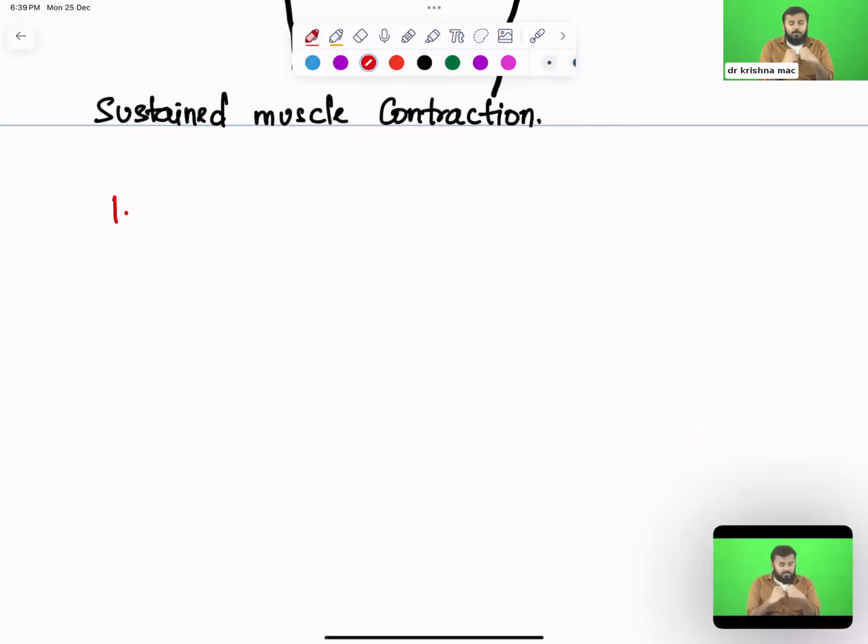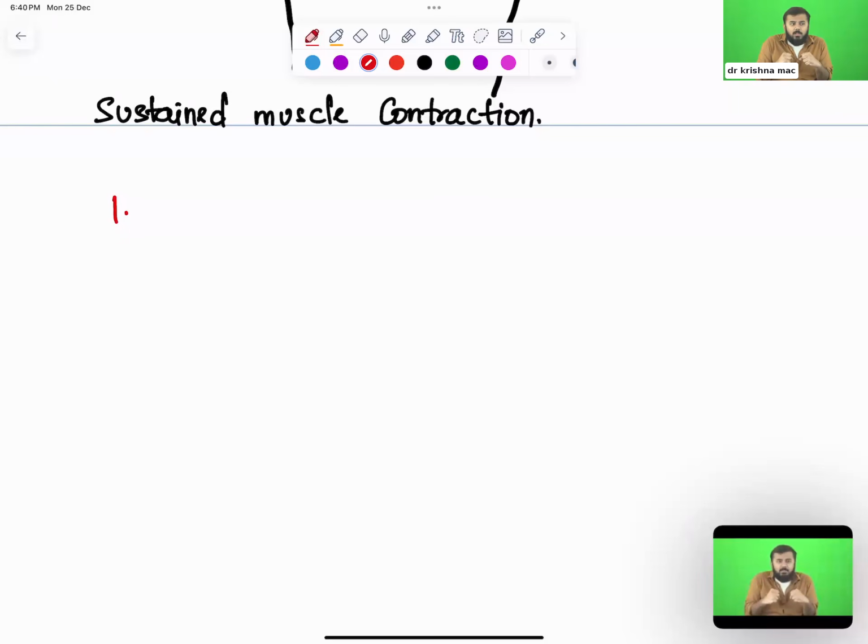For example, if I'm contracting my muscle tightly, because of this contraction, will I be able to do my normal activities? Tell me. Will I be able to chat? Will I be able to type? Will I be able to write because of a contraction like this? No. That means this is also paralysis. But what kind of paralysis is this? This is called spastic paralysis.